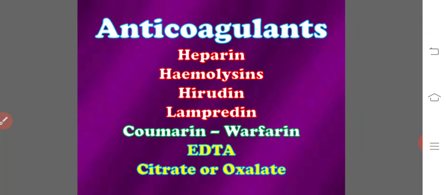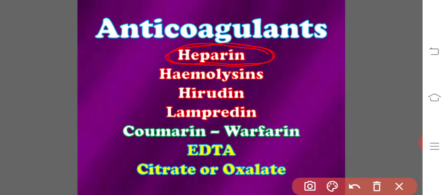Okay. Come to certain anticoagulants. At the start we discussed that blood is a fluid connective tissue. It flows in the blood vessels in the fluid, liquid form due to the presence of anticoagulants like heparin. Heparin is the anticoagulant.